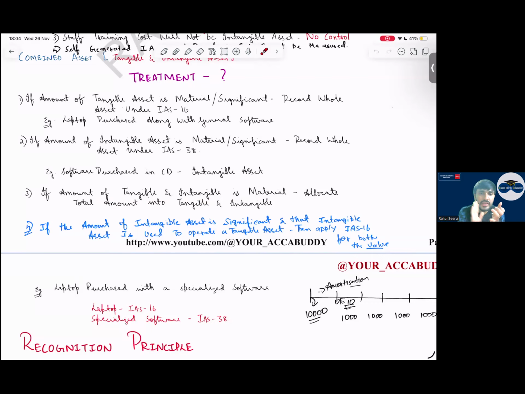Then the entire thing, tangible and intangible, we will treat as per IAS 16, as a combined single accounting.